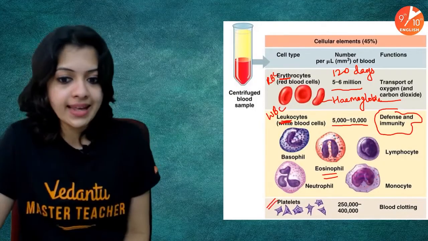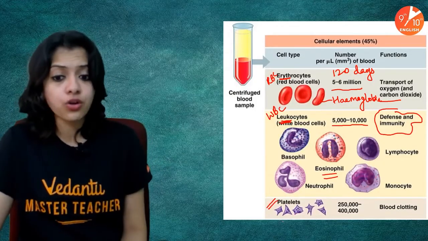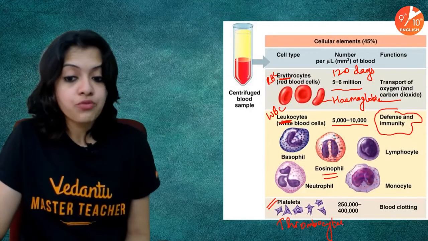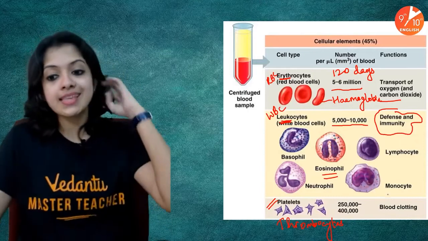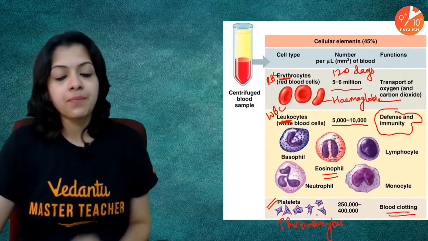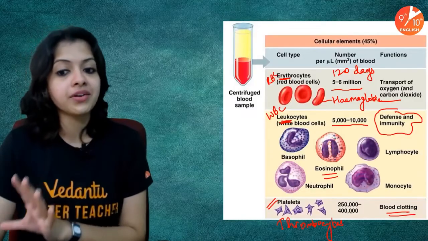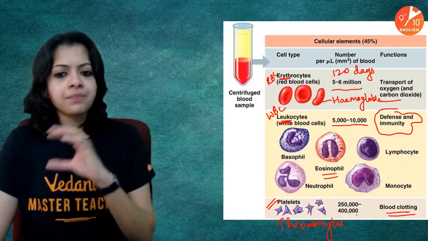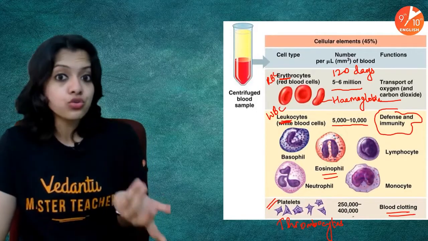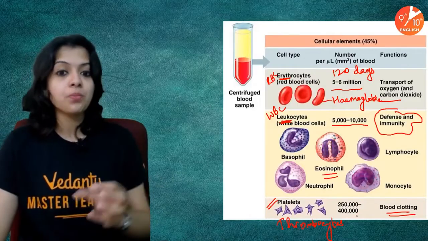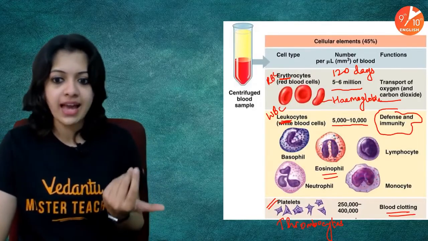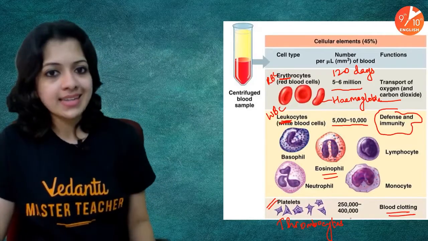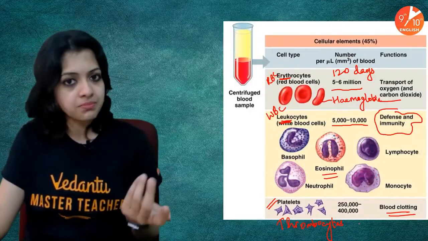Then come your platelets. What are they? Platelets are also called thrombocytes. They are the VIPs when you have an injury in the body, because they help in blood clotting. There are about 250,000 to 400,000 platelets per microliter of your blood. In specific infections like dengue fever, for instance, the platelet count is said to become very, very low. In severe cases, it can go as low as 10,000, 11,000. So a blood test would reveal it and doctors can give treatment accordingly.